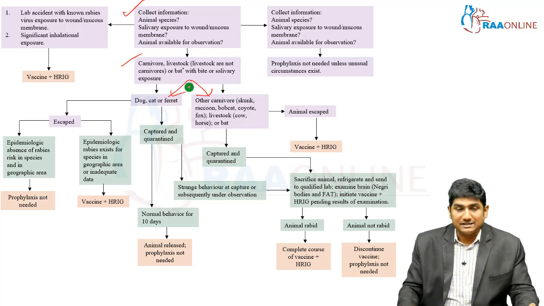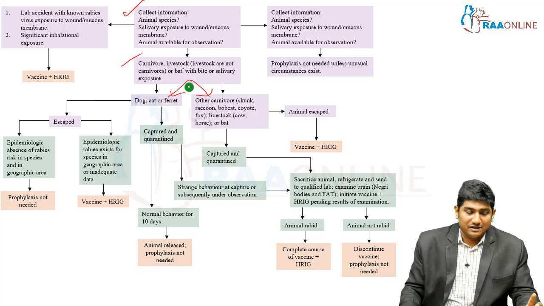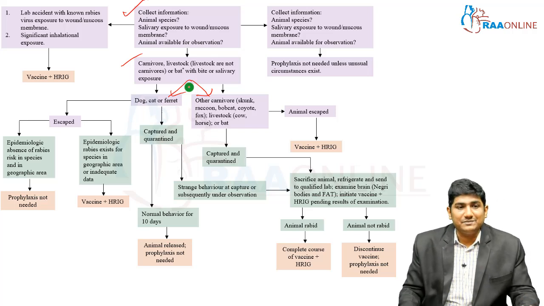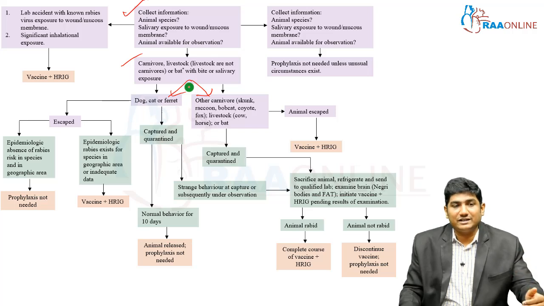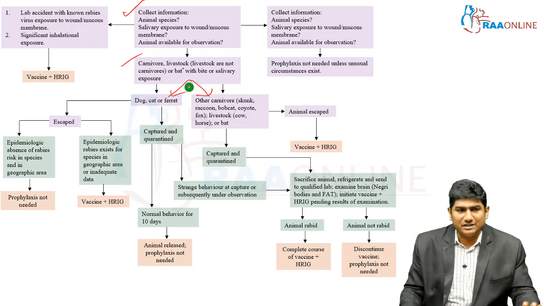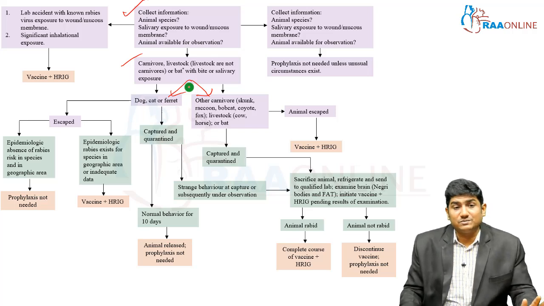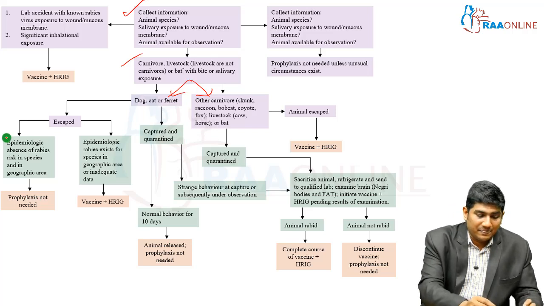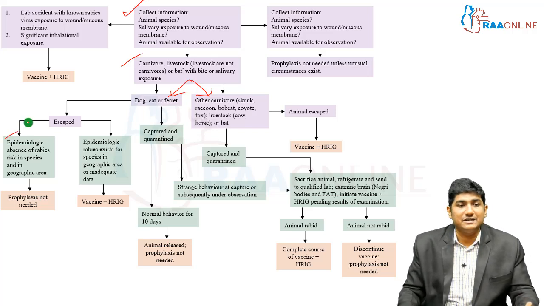For dog, cat and ferret, check whether the animal has escaped. If the animal has escaped, then you need to think, are you in a region where rabies is more common? If it's not so common, then prophylaxis is not required. If it's more common, then you need to proceed with vaccine and immunoglobulins. That's what's written here: epidemiological absence of rabies risk in species and in geographical area.